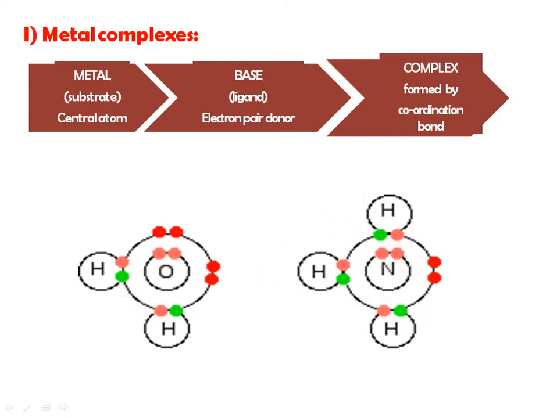They act as a base or ligands because they have a lone pair of electrons, non-bonding lone pair of electrons in their outer shell orbital, and they have the ability to donate that electron pair to this metal ion. These are the non-bonding electrons present in these bases, and they form a bond with this metal atom or metal ion due to the sharing of this electron pair with this metal ion.